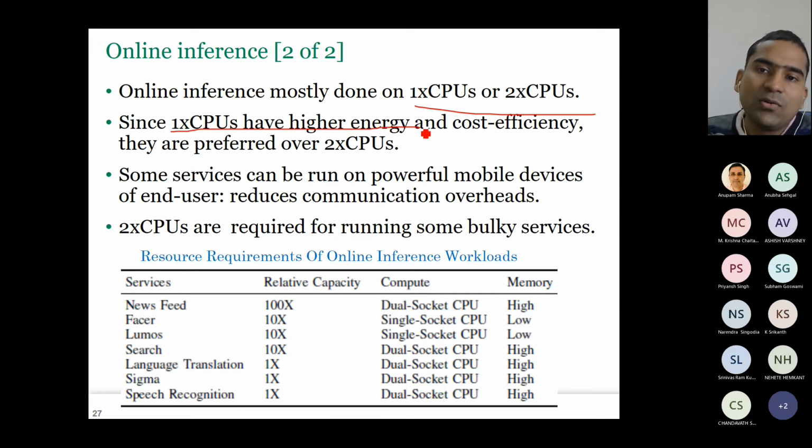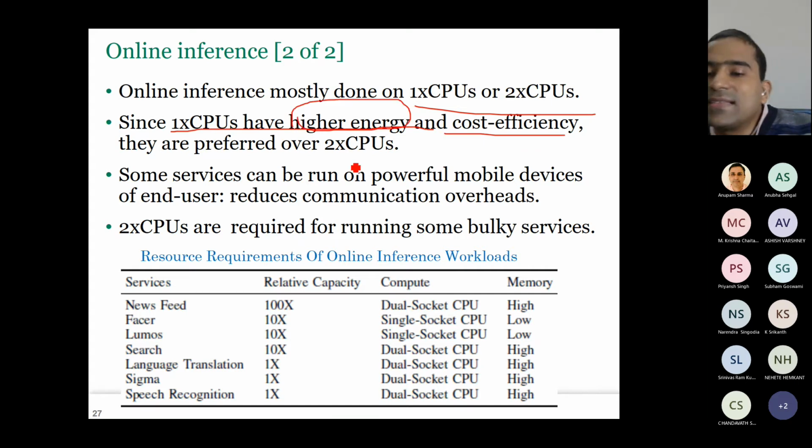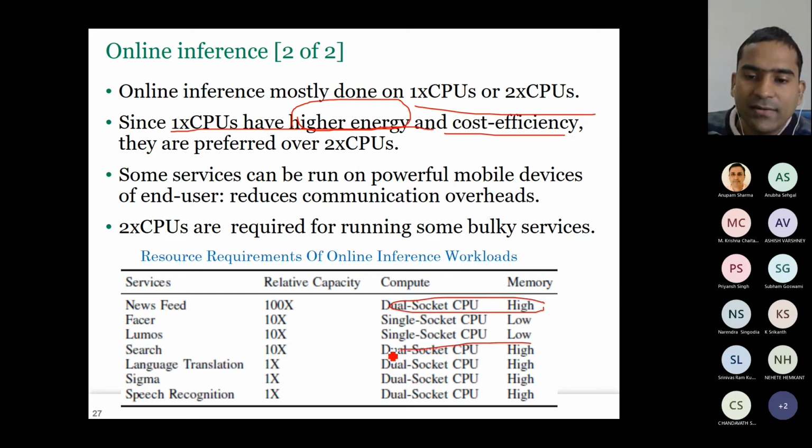And single socket CPUs are cheaper and have higher energy efficiency. That's why they're preferred, right? We should not unnecessarily use dual socket CPUs unless we really need them. Wherever the memory requirement is high, we use dual socket. Wherever the memory requirement is low, we use single socket.